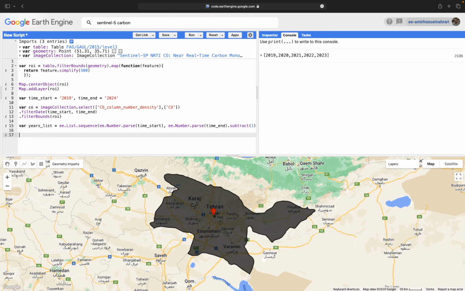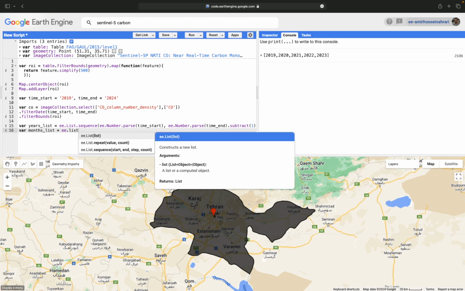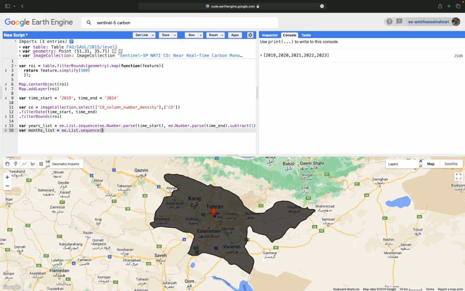So now after the years list, we need a months list too. New variable months list equals ee.List.sequence. The start is 1 and the end is 12. Why?